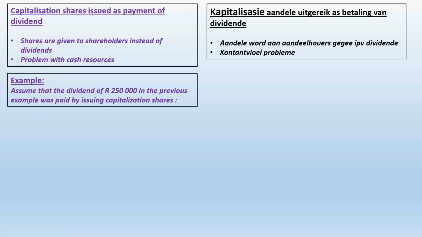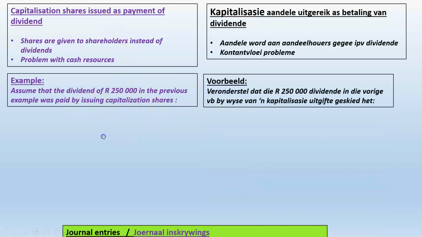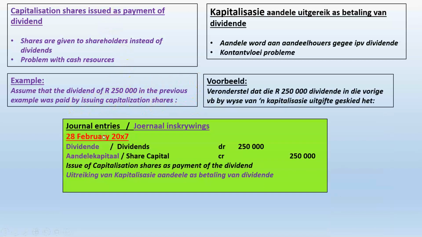So let's assume that the dividend of 250,000 in the previous example was paid by issuing capitalization shares. Now, the dividend declaration part is exactly the same. When we declare the dividend, we're going to debit dividends 250,000 and we're going to credit shareholders for dividends 250,000.